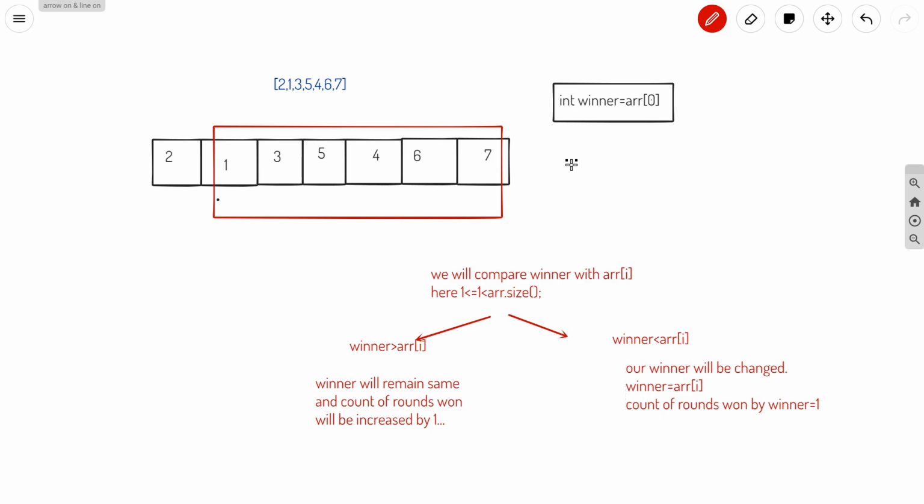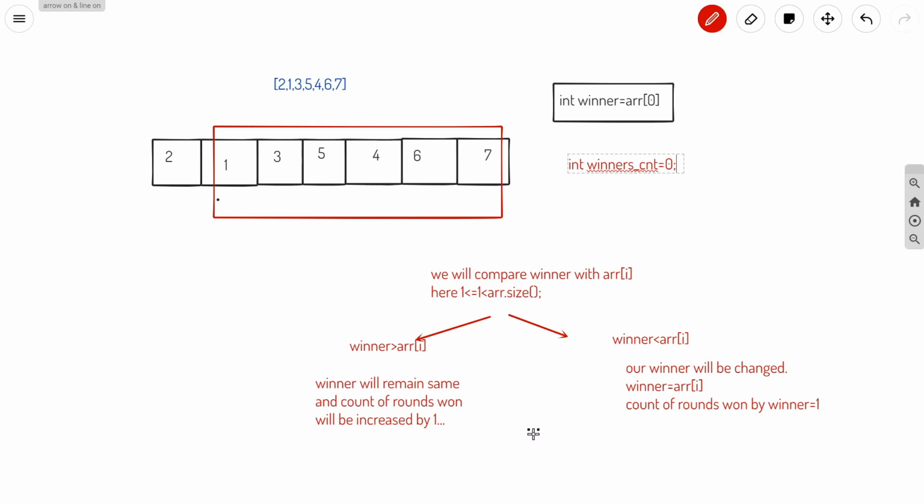So we will declare another variable here, int winners count, which will initially be 0. When we are on the first index, if winner is greater than ARR of I, we will increase the winner count, and if it is smaller than ARR of I, we will reset the winner count to 1. So the count of rounds won by the winner will be 1.